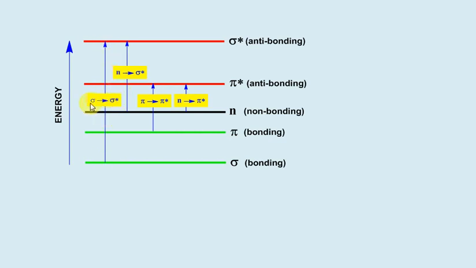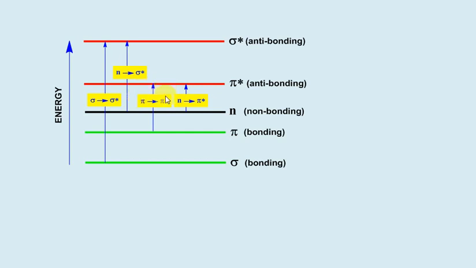Now, in compounds having a sigma bond, electrons are excited from the sigma orbital to the sigma star orbital, and this is called sigma to sigma star electronic excitation. Whenever non-bonding electrons are present, electrons will be excited from the non-bonding orbital to the sigma star orbital, and that is called n to sigma star.